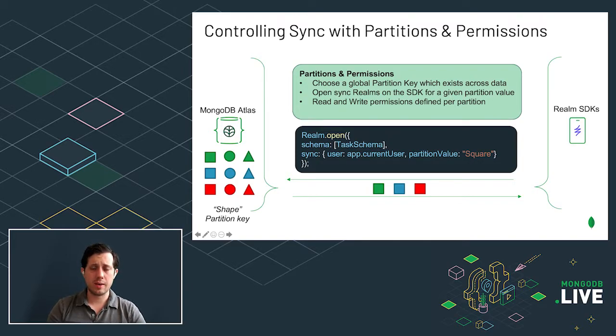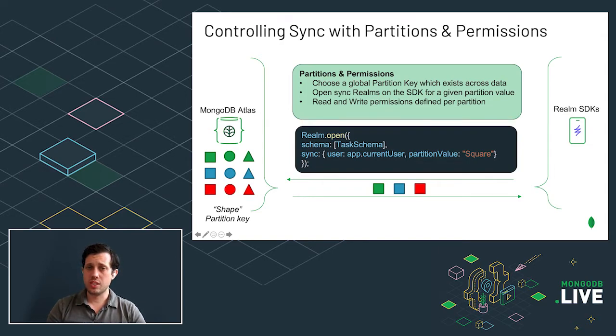So we won't go too much in depth into that, but really the big takeaway here is you have the ability to define a partition across your data. That gives you well-defined realms that you can open on the SDK side, and that lets you start syncing data with permissions at the partition level and at the realm level.